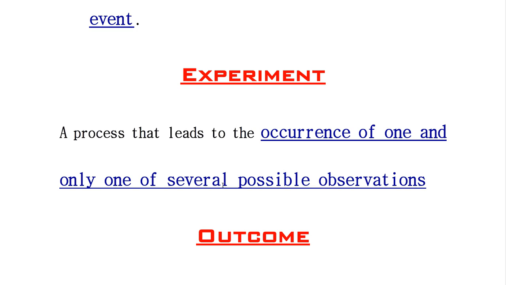For example, if we do any experiment which has several outcomes and the result is given in only one possible outcome, this procedure is an experiment. A lot of examples we can present here, but the most familiar are the coin tossing experiment and rolling a die.